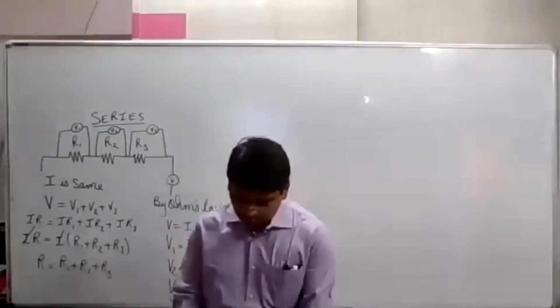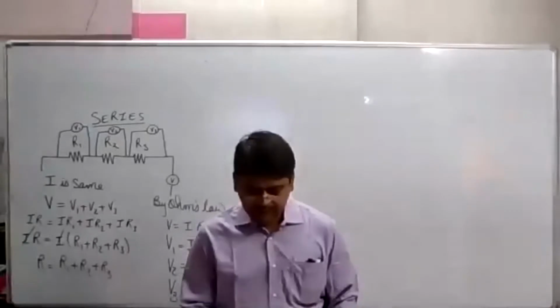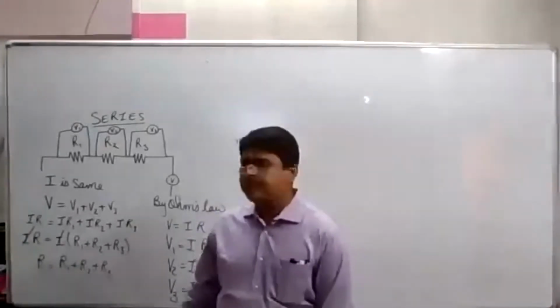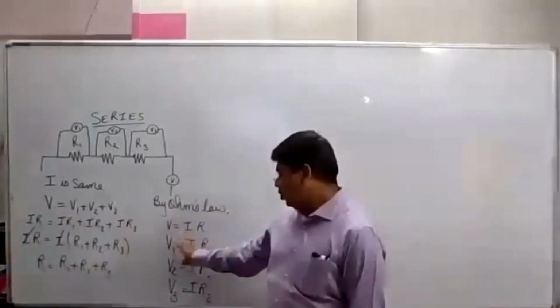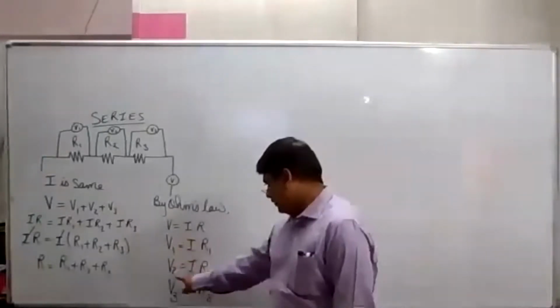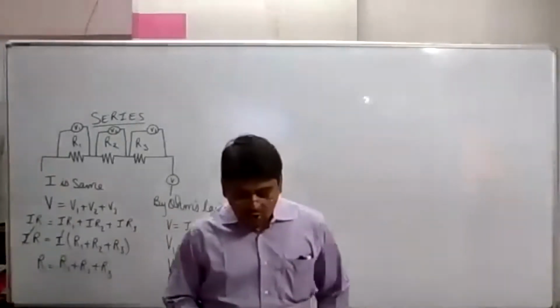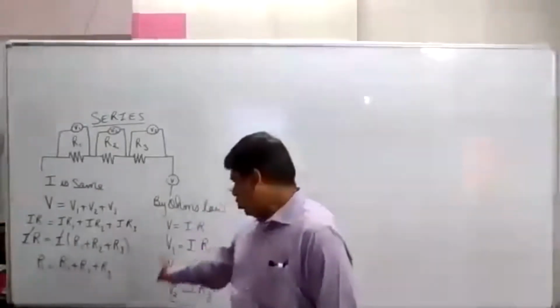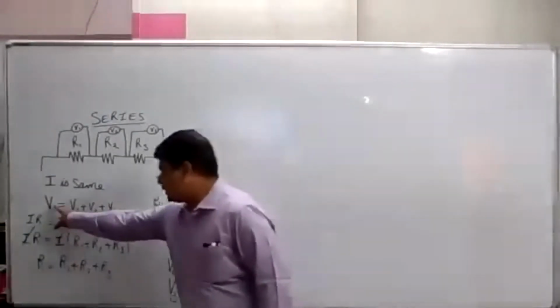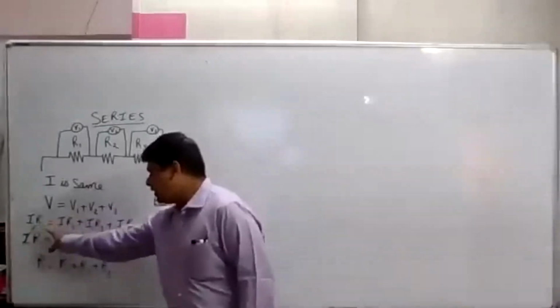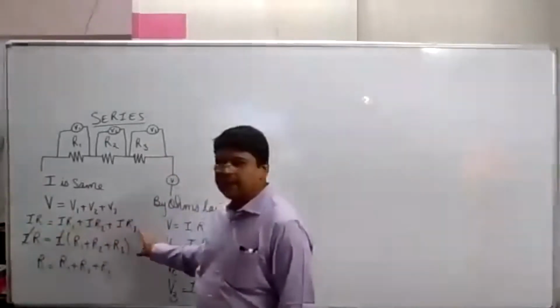On applying Ohm's law to the entire circuit, we have V is equal to IR, and V1 is equal to IR1, V2 is equal to IR2, V3 is equal to IR3. On substituting all these values in this equation, we get IR is equal to IR1 plus IR2 plus IR3.